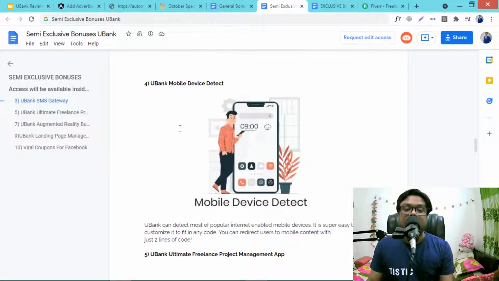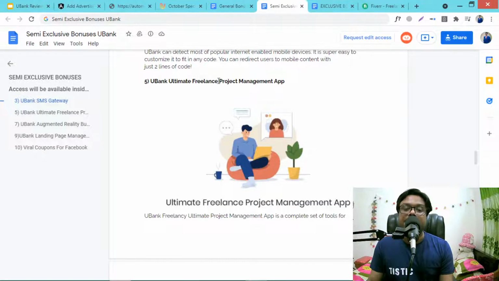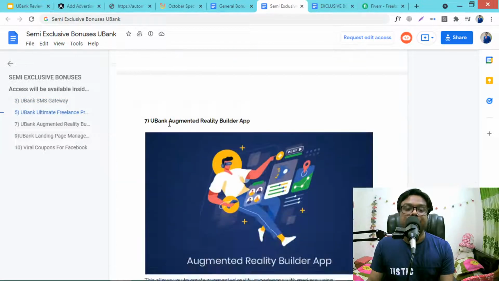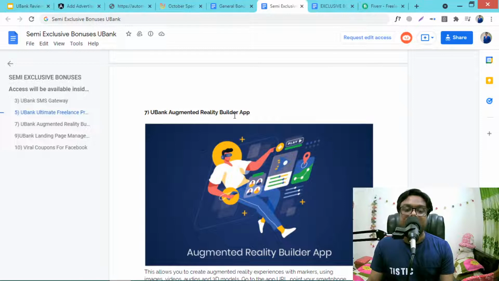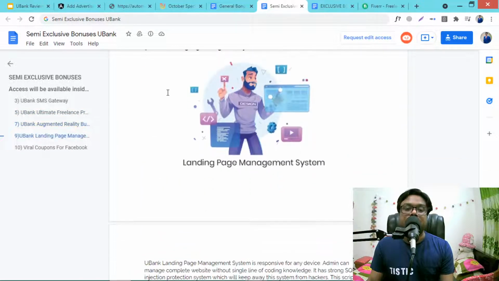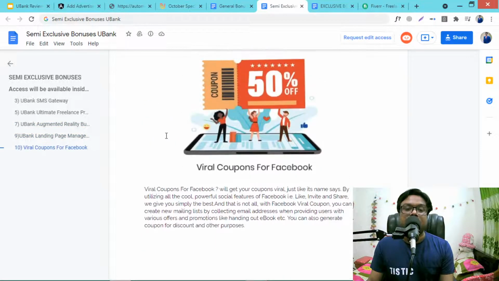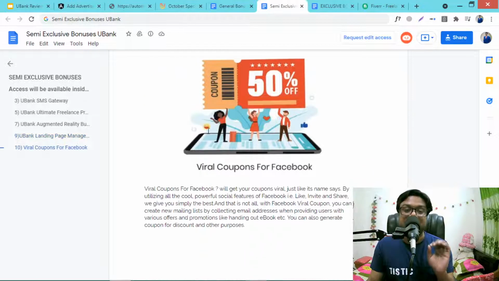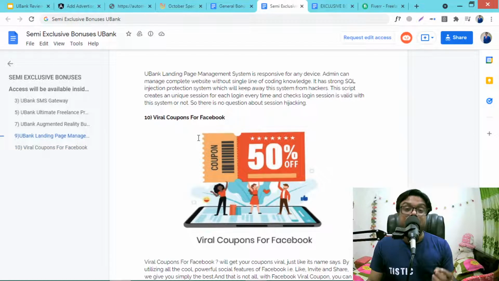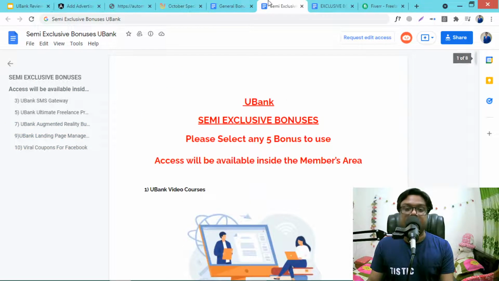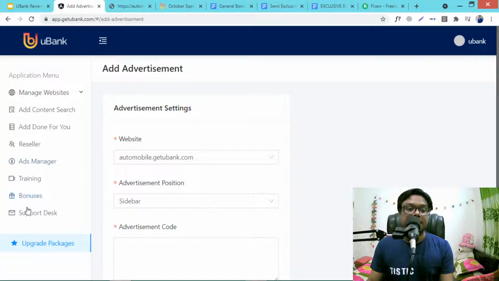And Ubank mobile device detector, Ubank ultimate freelance project management app, Ubank portal, Ubank augmented reality builder app, and Ubank mobile apps marketplace, and some. Oh, this is very awesome. Viral coupons for Facebook. This is very cool software for making your Facebook page viral. So you can use any of the 5 under this, and you will get this under this bonus tab.